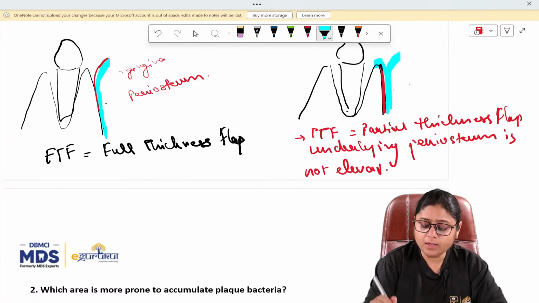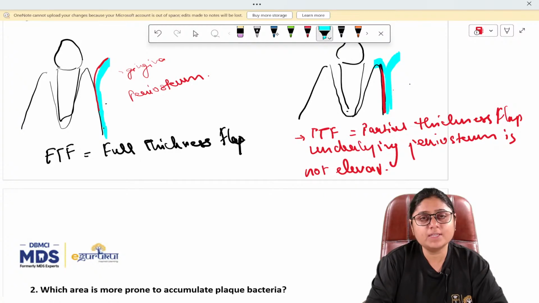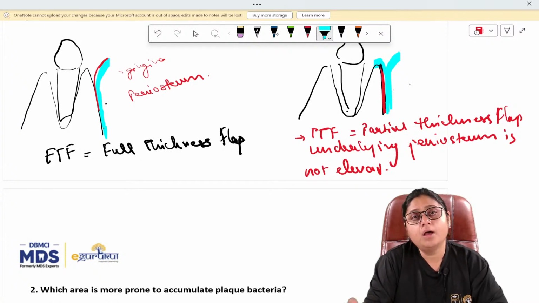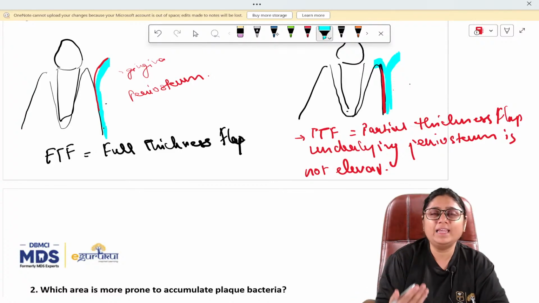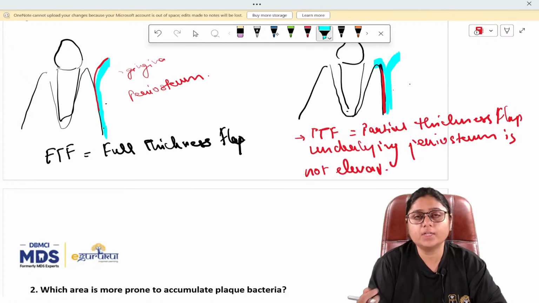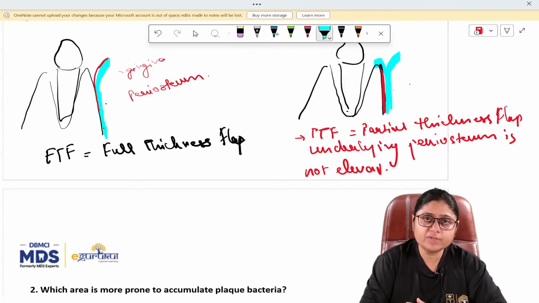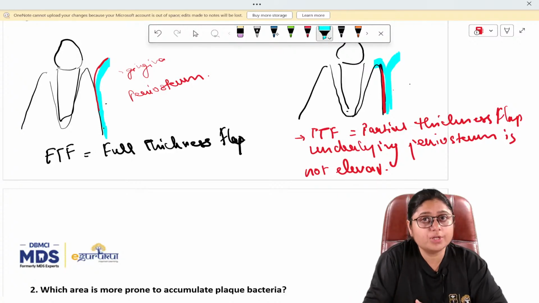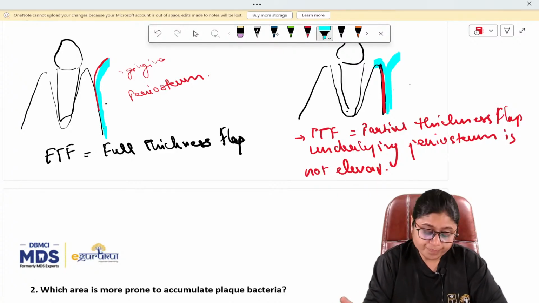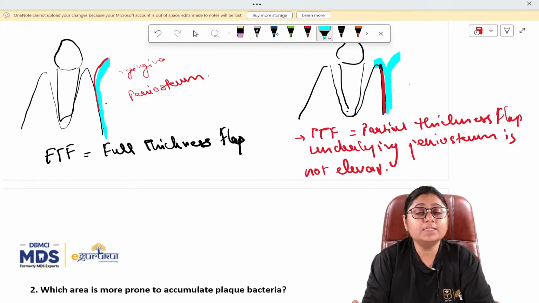So, mostly partial thickness flap is taken in cases such as mucogingival surgery. When we have to do mucogingival surgeries, at that time we'll take partial thickness flap. And full thickness flap is taken when we need to do any underlying bony procedures, like if we have to do any bone resective surgery or bone regenerative surgery, any treatment of the furcation. Okay, in those cases we do full thickness flap. Now, in full thickness flap, the advantages and the disadvantages.